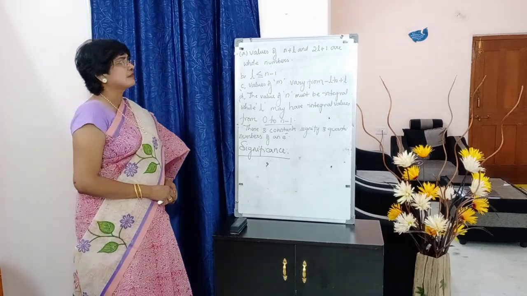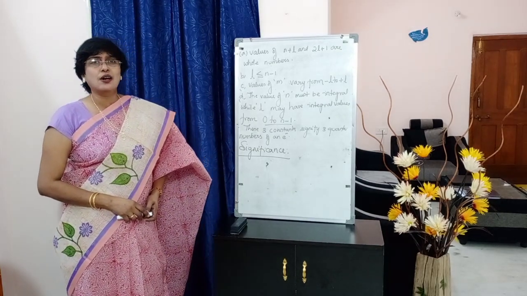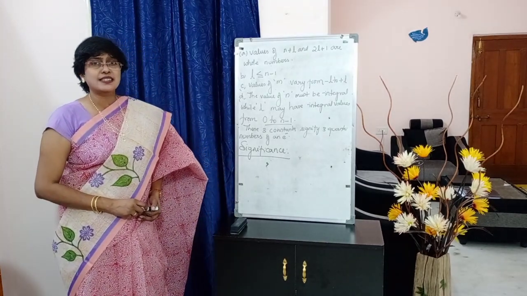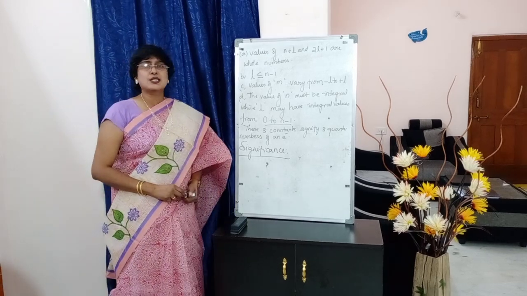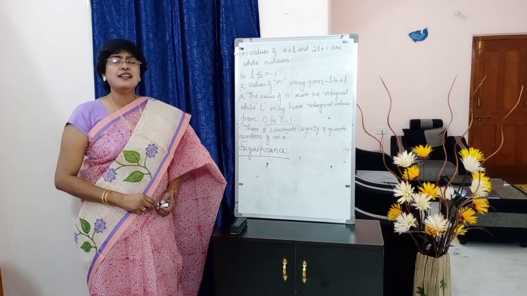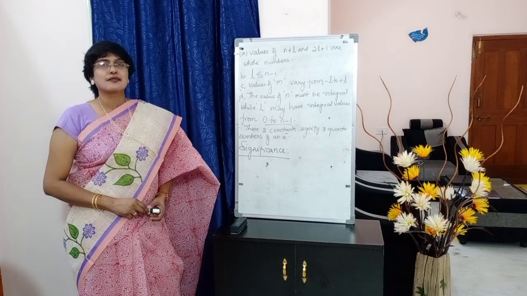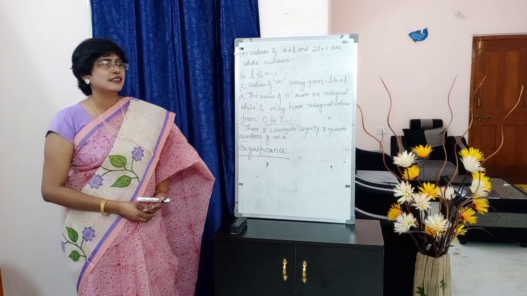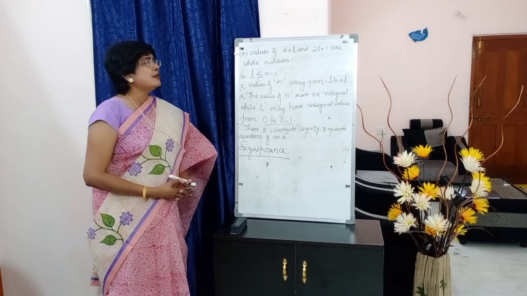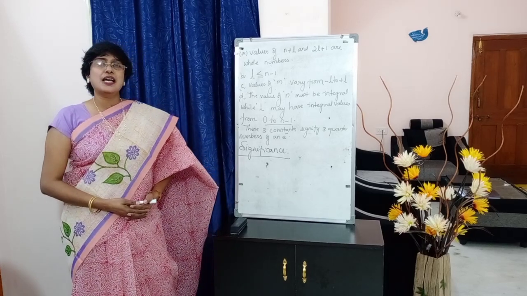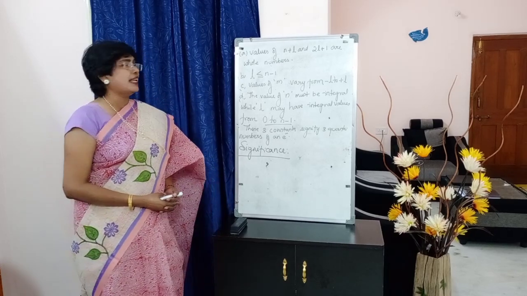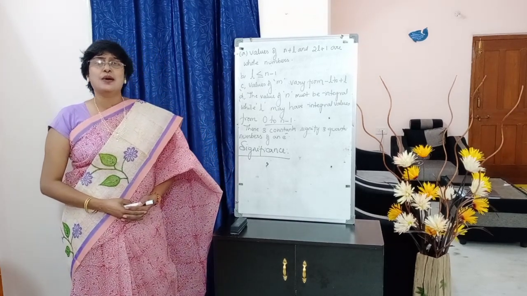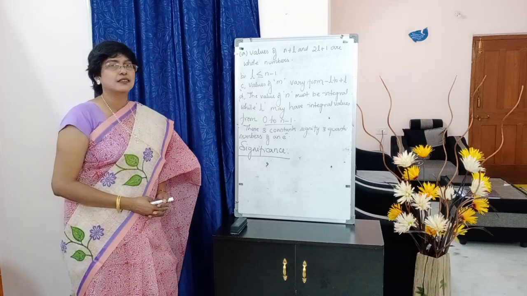First point, point A: the values of N plus L and 2L plus 1 are whole numbers. Point B: L is less than or equal to N minus 1.